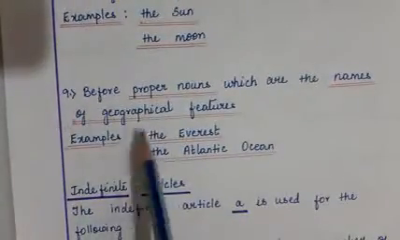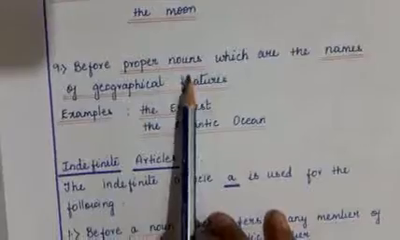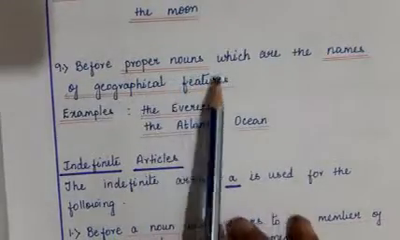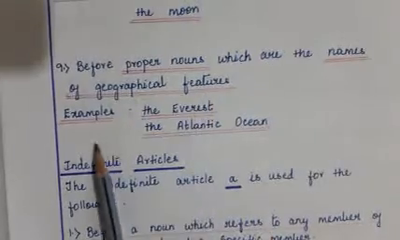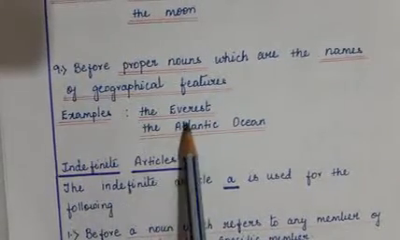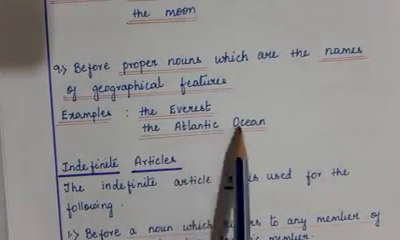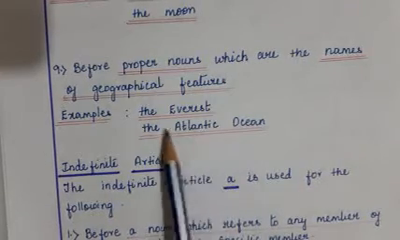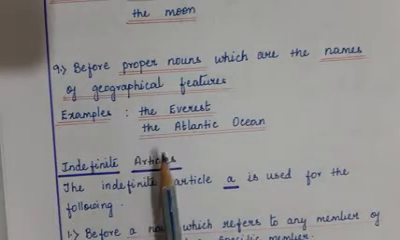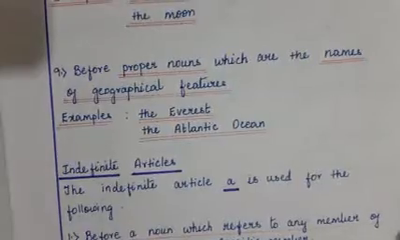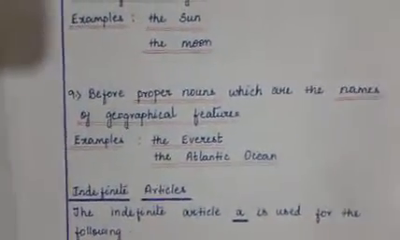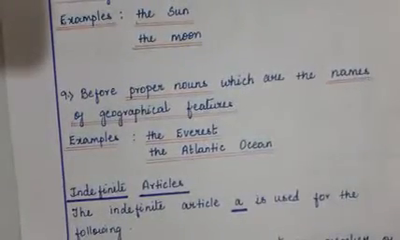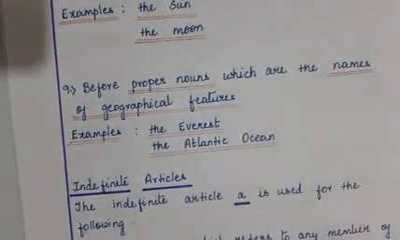Now let us see how the is also used before proper nouns which are the names of geographical features. Examples are the Everest, the Atlantic Ocean, and so on. So in such cases you use the. So children, I hope you all understood all the 9 cases wherein the definite article the is used.